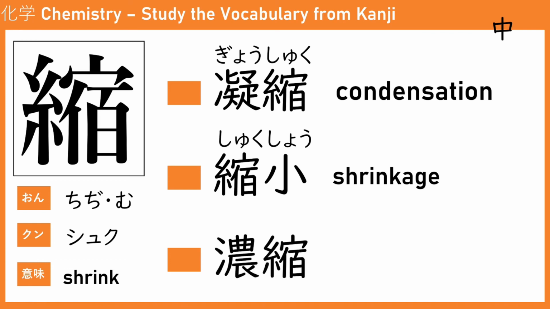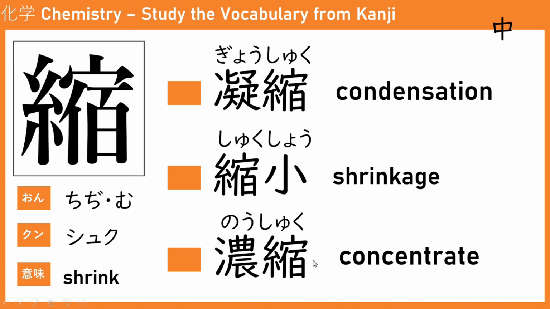The next one is noshuku. The first kanji represents concentrated, and the second one is shrink. So concentrate. For example, if you're doing some chemical experiment, you have lots of solvent inside your substance, and you have to remove that solvent. You have to concentrate it by using some apparatus, right? So that is noshuku.